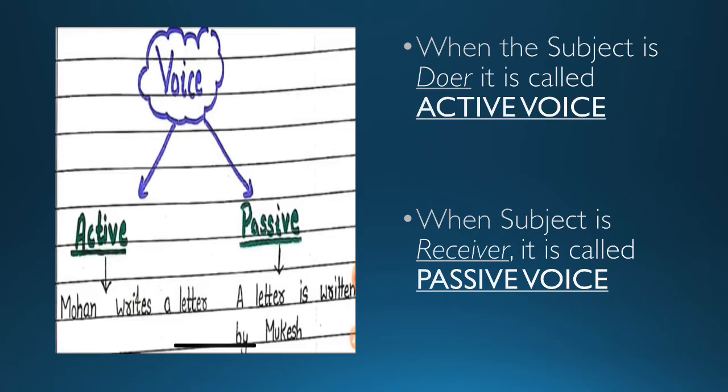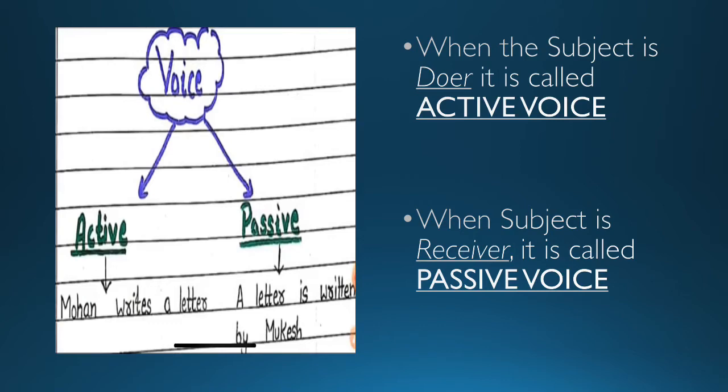Now let's look into it with the help of an example. Active, what is written over the sentence? Mohan writes a letter. So what is the verb? Write. Now who is writing? Who is the subject over here? Mohan. And what is the object over here? What is Mohan doing? He is writing a letter. So Mohan writes a letter. Mohan is the subject, writes is the verb and the object over here is letter.